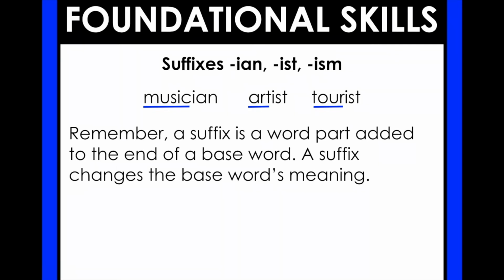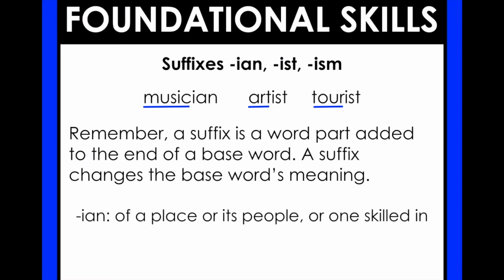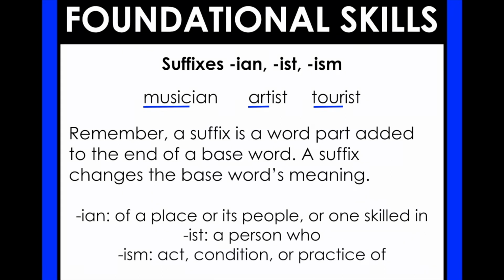So again, remember that a suffix is a word part that's added to the end of the base word, and a suffix will change the base word's meaning. So musician no longer just means music, because that suffix IAN means of a place or its people or one skilled in. So in this case, musician would be one skilled in music, right? And then IST means a person who. So for example, artist, a person who does art, or tourist is a person who tours, okay? And then ISM, which we haven't seen a word, but we will on the next slide. ISM means the act, condition, or practice of.